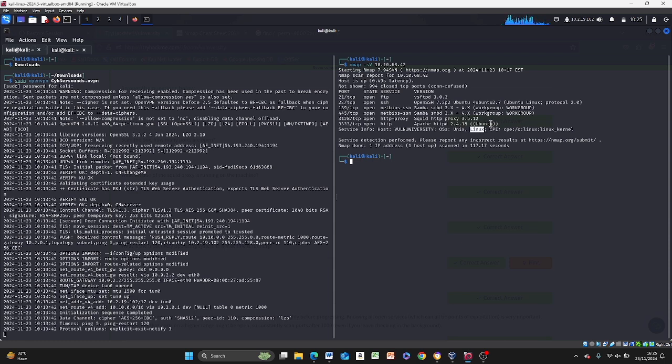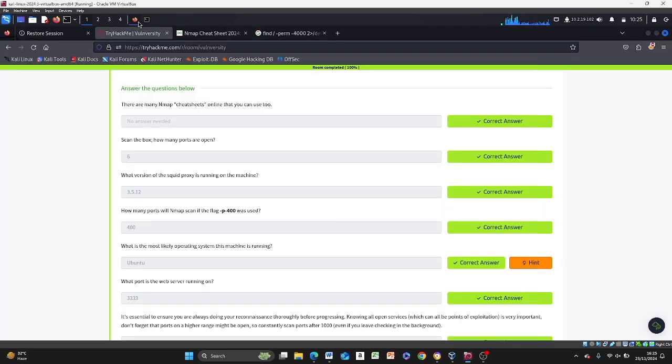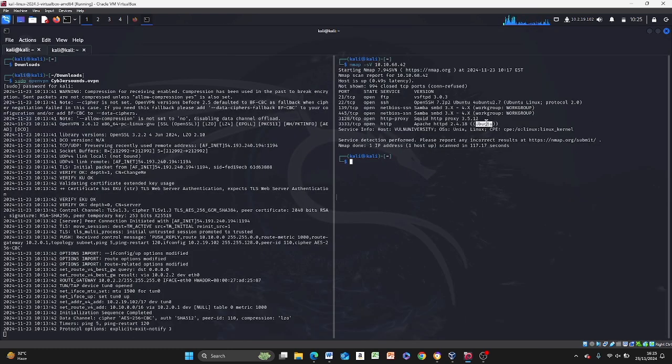All right, it tells us it's a Linux machine, and Ubuntu operating system is the obvious one. It gives us an Apache HTTP, so it's an Ubuntu. They said the operating system is an Ubuntu Linux kernel, and we should run -O for that. So let's do this. Okay, so it's not running.